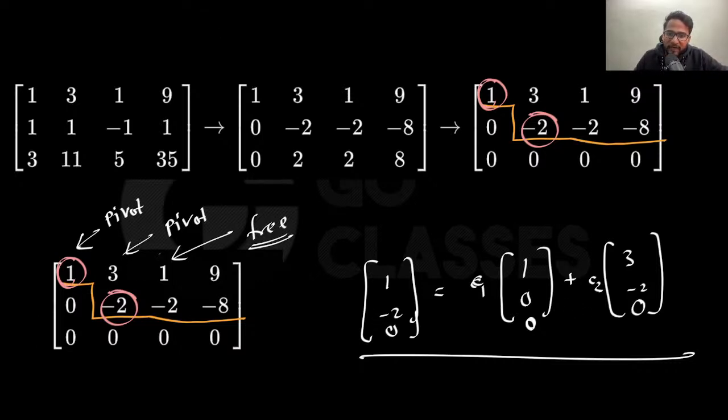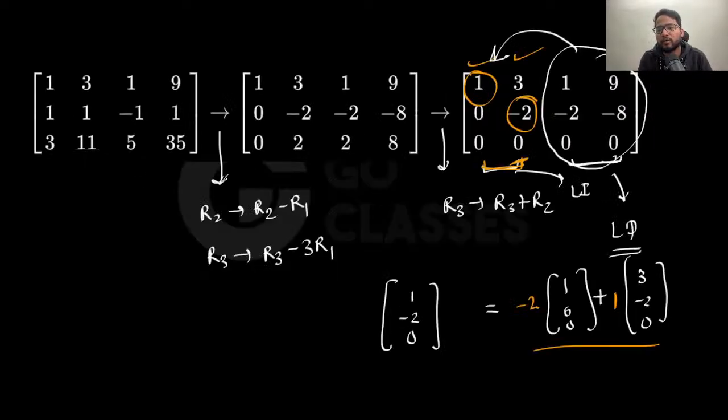So you can definitely represent free columns as a linear combination of pivot columns, but the coefficient you need to find out. There is a way to find out the coefficient, but let's not do it now because that's not required. Cool. So here you got the coefficients which are minus 2 and 1, and there is a way to actually find out the coefficients, which is called row reduced equivalent form. Row reduced equivalent form.